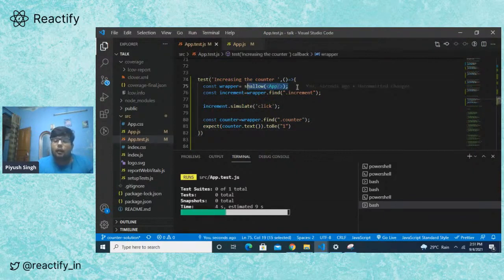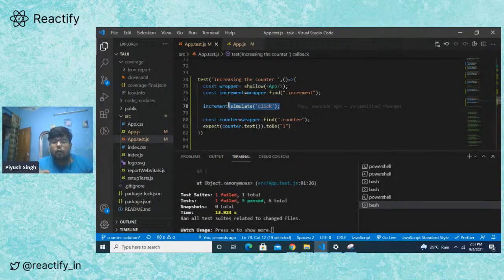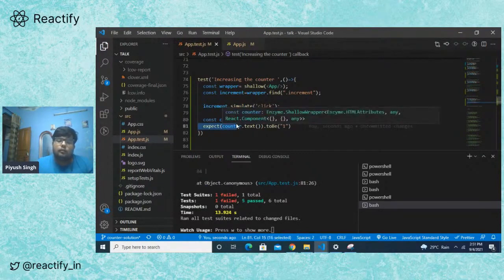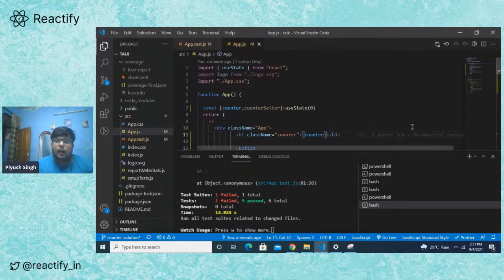We are finding a button with the class name called increment, and once we find that button, we are simulating a click on it. Basically, our program is clicking on it, and then we again find the counter, and we expect it to increase because we clicked on the increase button. Earlier it was 0, now it should be 1, but it failed because there is no increment functionality in our app as of now.